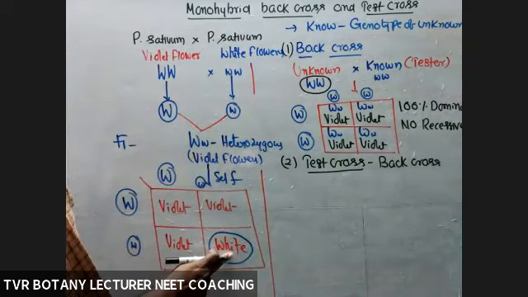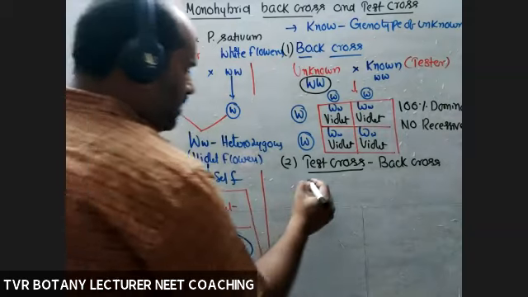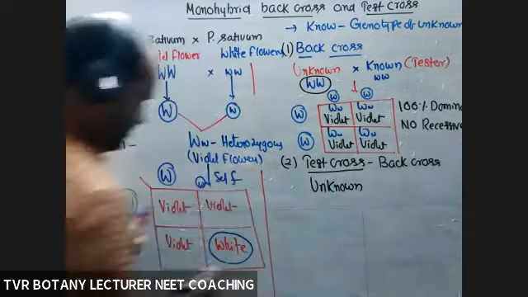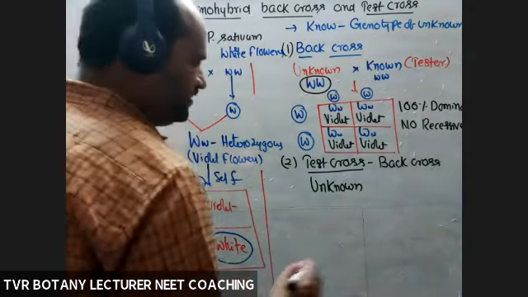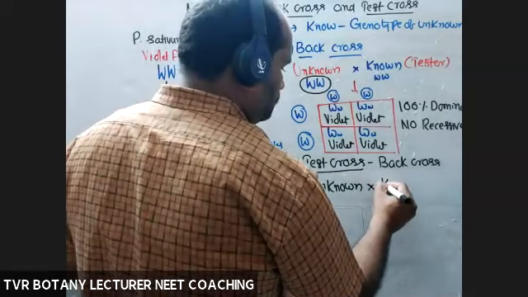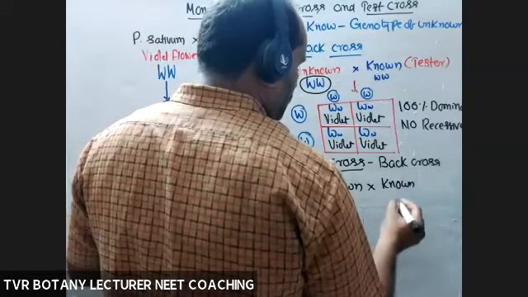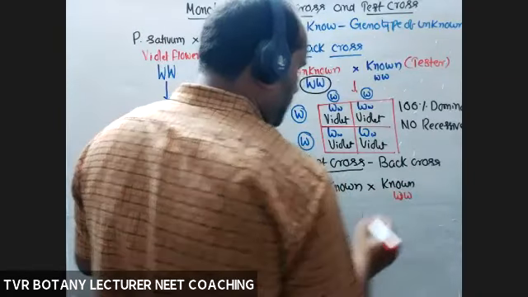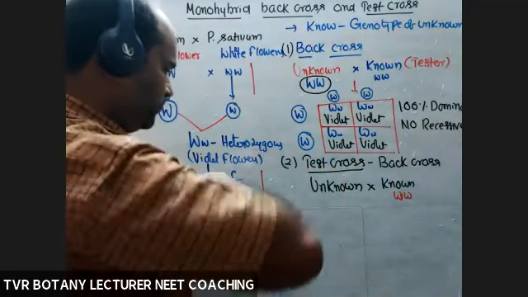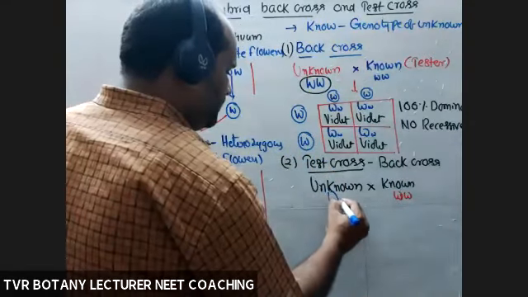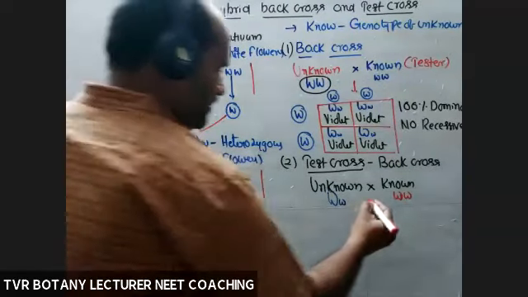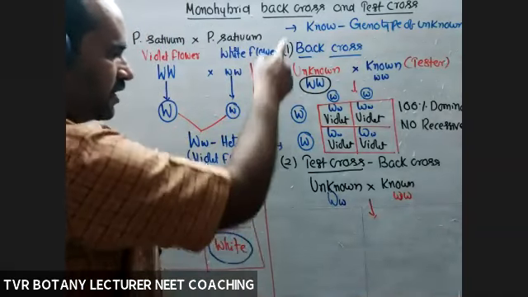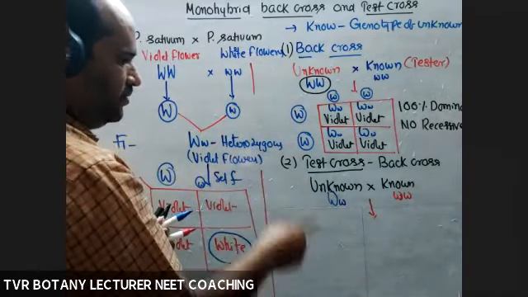Small w, small w, small w, small w. Now, what about the unknown one? Second box, third box. Known one: what is that known one? Small w, small w, the recessive parent. Unknown one, capital W, small w. Cross between these two. No selfing. Don't use any selfing. Crossing only. Cross, cross, cross. Don't use selfing here.